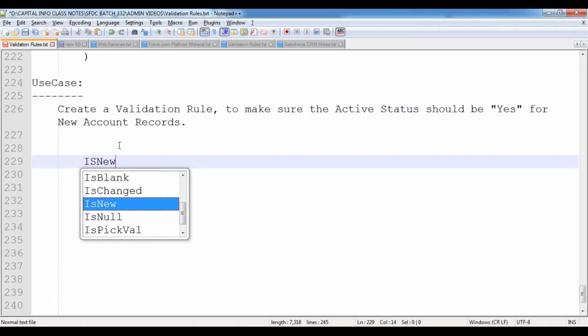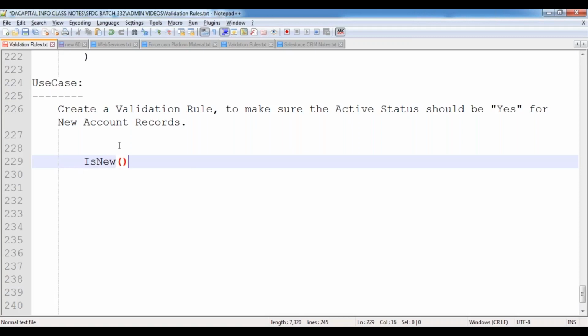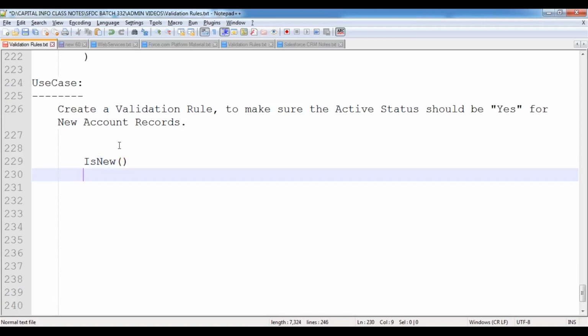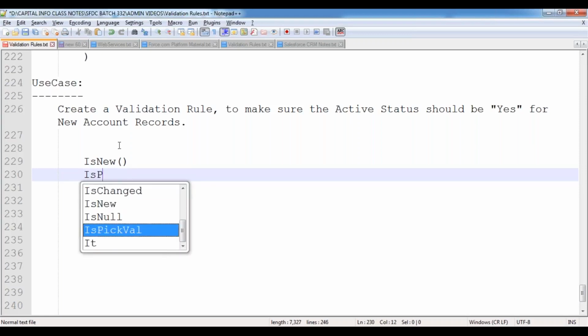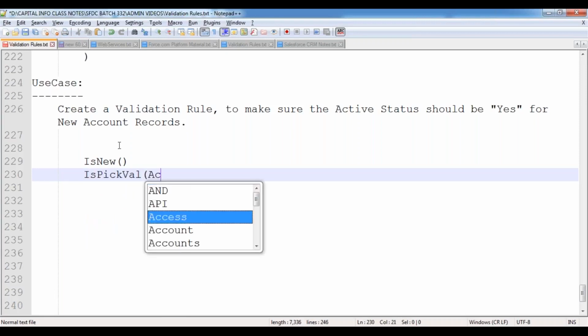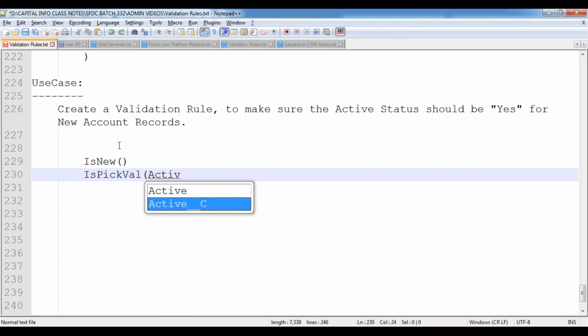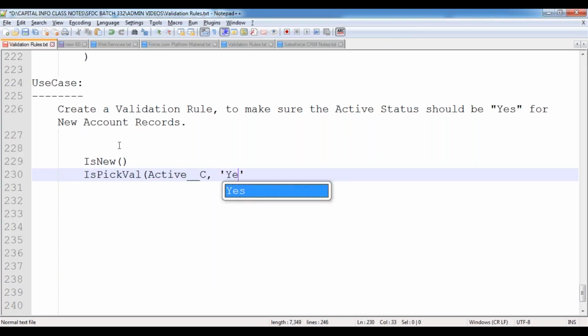For that, how do we know whether this record is a new record or not? I'm using the isNew function. You know that. And then, how do we know whether the active status value is yes or not? For that, I'm using isPickWell of the active status field. The field name is Active underscore C. I'm going to be comparing.